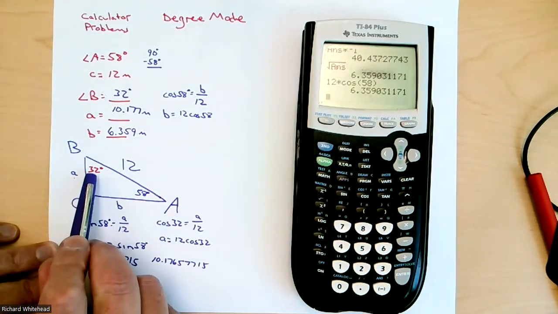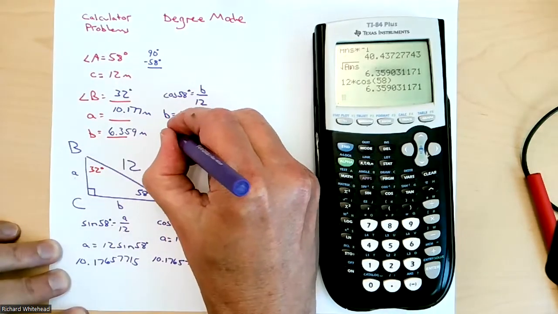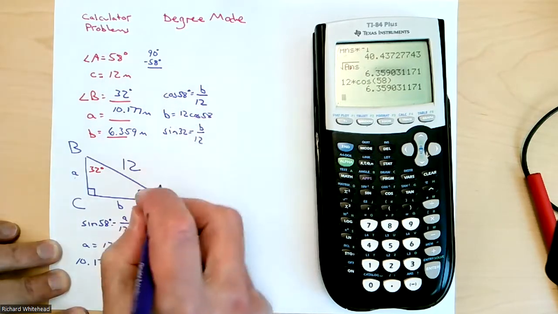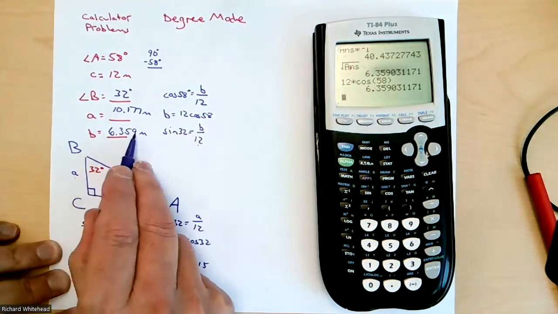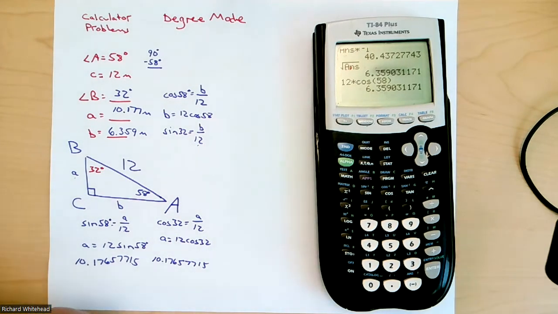And for that matter, you could also do the sine of 32. You could have said sine of 32 is equal to B over 12 and say 12 times sine 32, you would have got the exact answer. Now, just as a quick check, because I know how we are, we ought to be checking our work. Everybody should be checking your work.